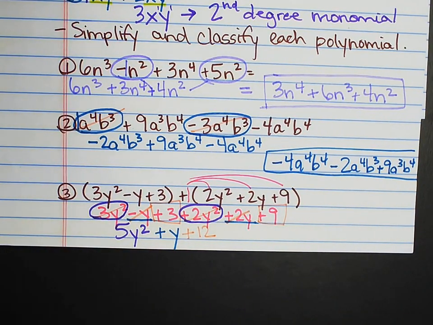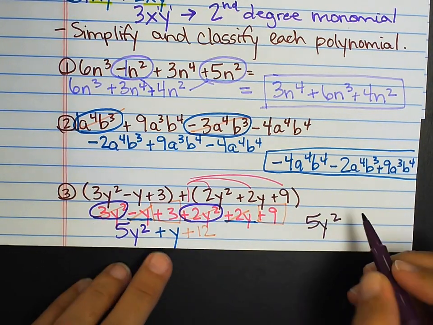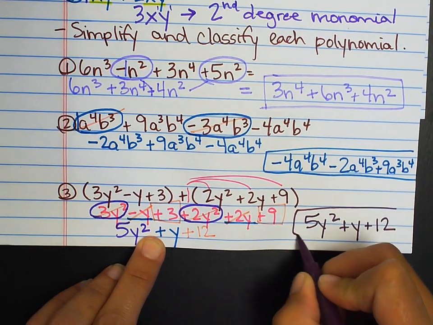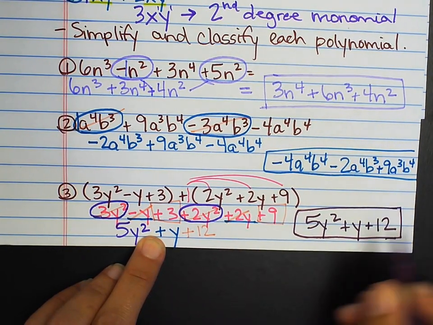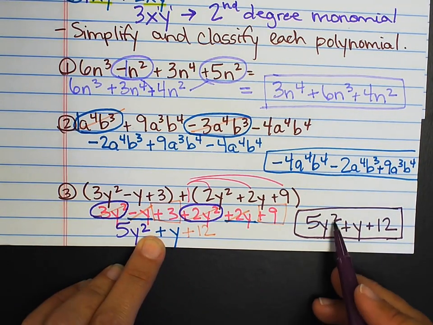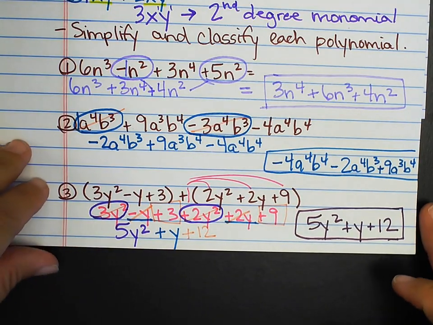So I end up with 5y squared plus y plus 12. And that is in standard form. Exponent of 2, exponent of 1, no variable at all. 5y squared plus y plus 12 would be my final answer. Let's do one more.